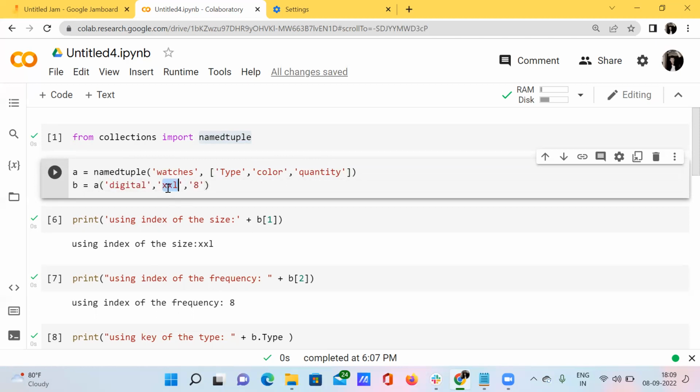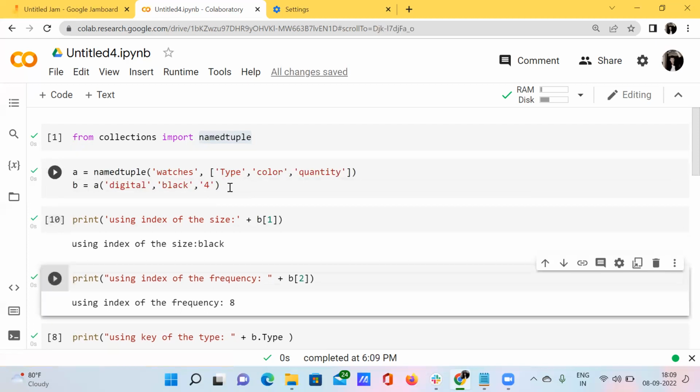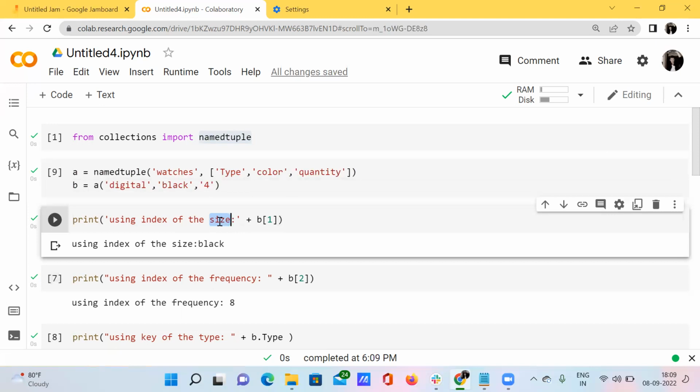And what is the color of it? I'm a lover of black, so I love black watches. And what is the quantity here? I have just bought some 4 watches. So if I run this, what happens? Let's see. So I just need the color.